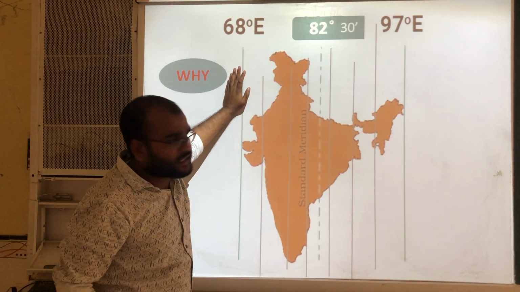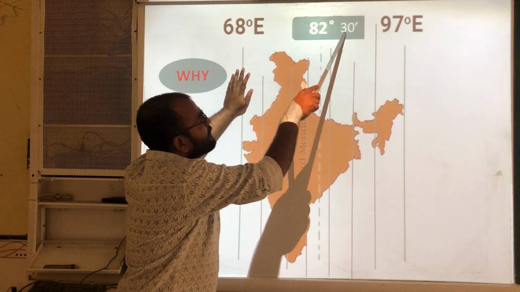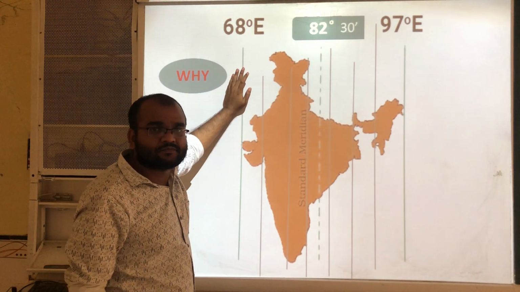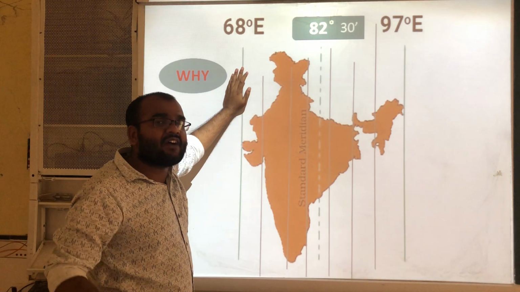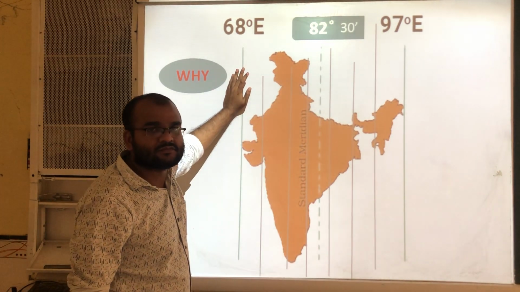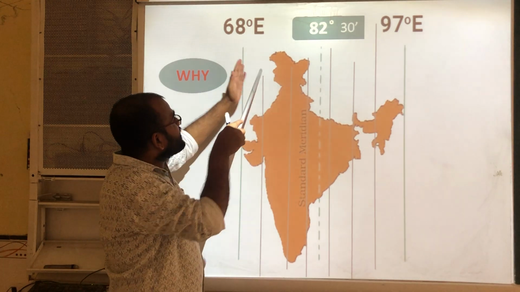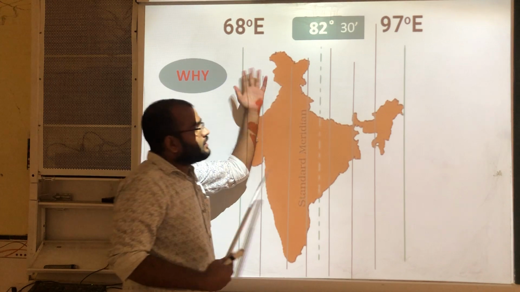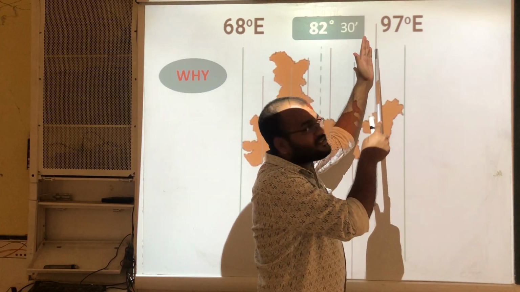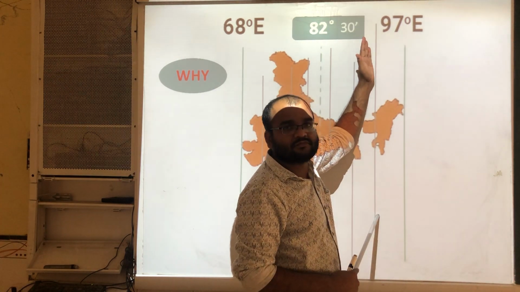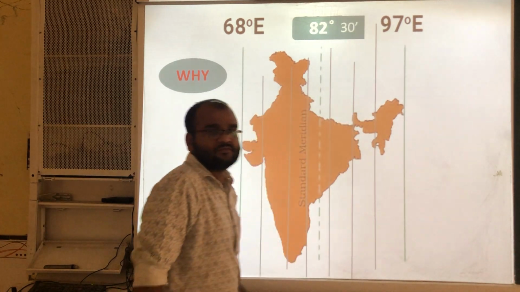But why have we taken only 82 degrees 30 minutes longitude as the standard meridian? Why have we decided the time based on this standard meridian? Why have we not decided the time based on this meridian, or why not based on that meridian? All these are the questions.